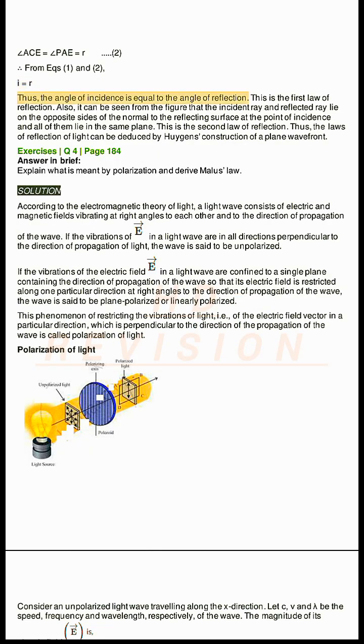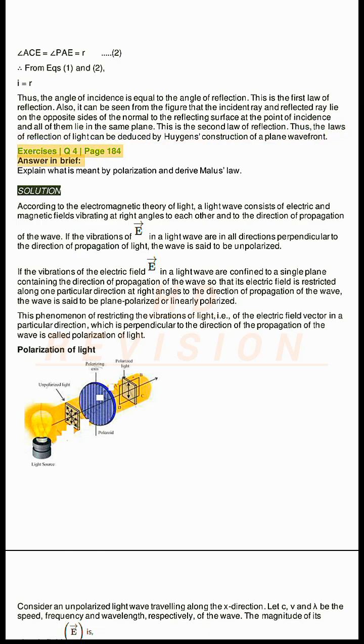Thus, the angle of incidence is equal to the angle of reflection. This is the first law of reflection. Also, it can be seen from the figure that the incident ray and reflected ray lie on the opposite sides of the normal to the reflecting surface at the point of incidence and all of them lie in the same plane. This is the second law of reflection. Thus, the laws of reflection of light can be deduced by Huygens' construction of a plane wavefront.